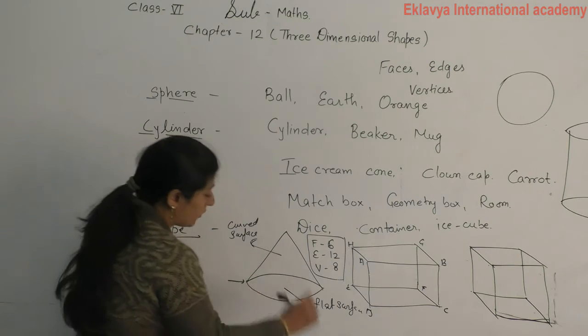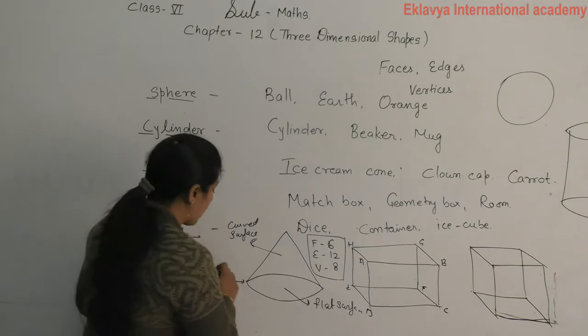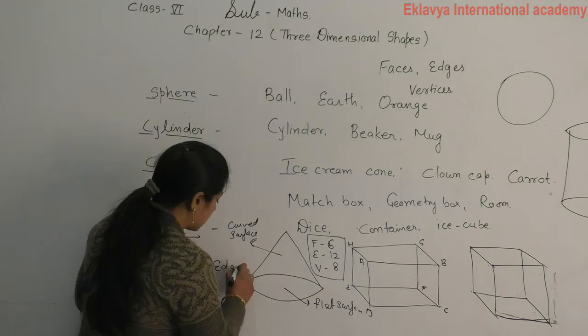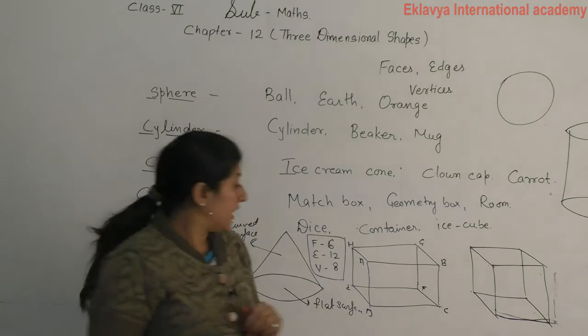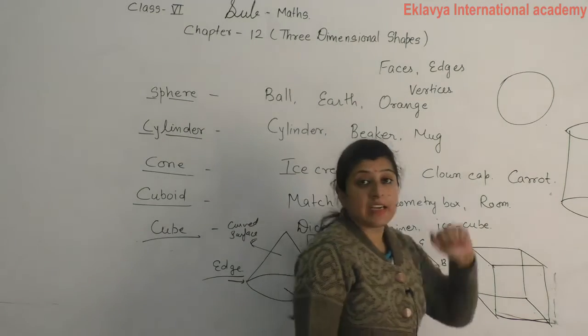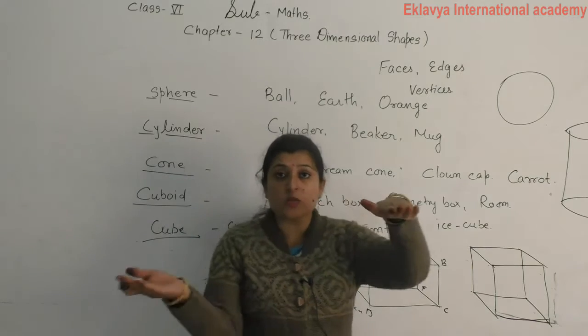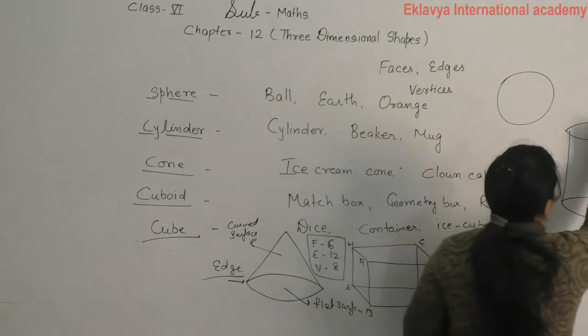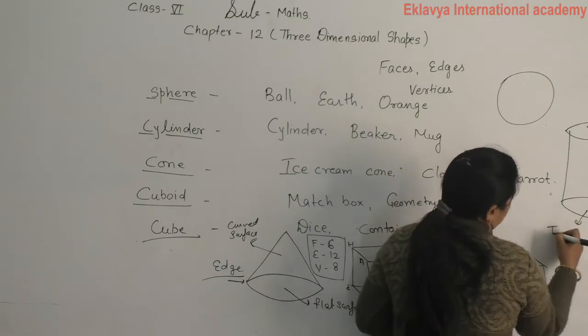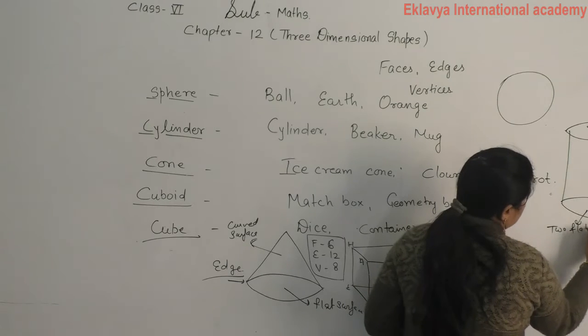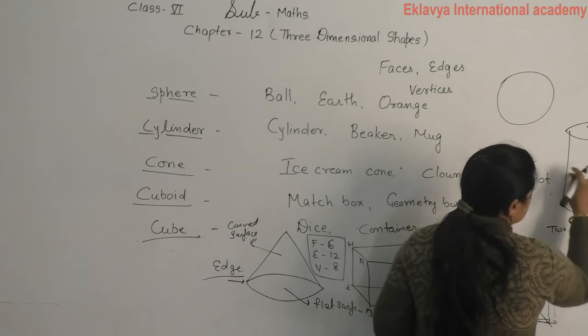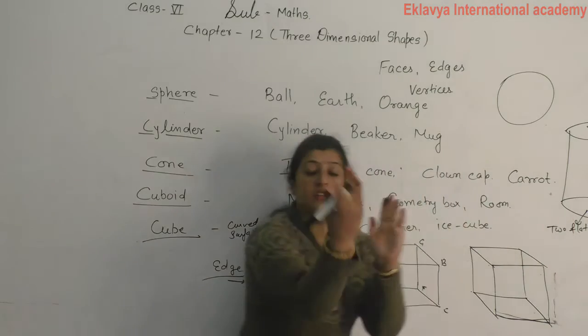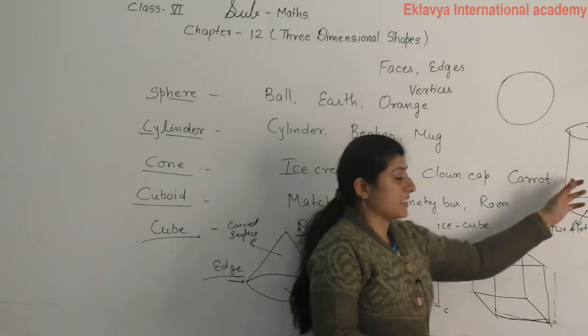And this one where two faces meet, this is called an edge. One edge here. Now in the cylinder, up circle, down circle, it means two flat faces, and this one is just a curved face.